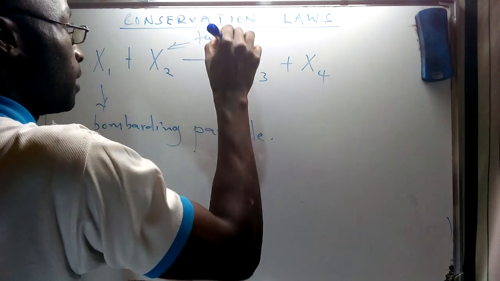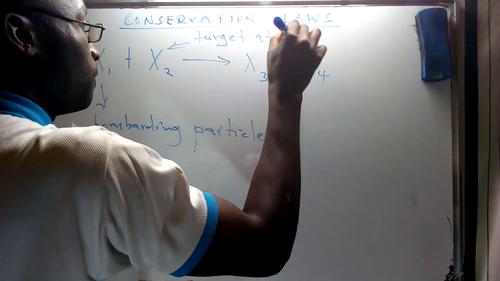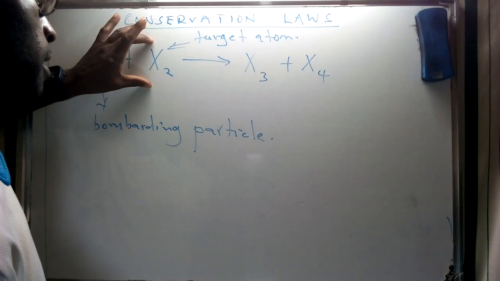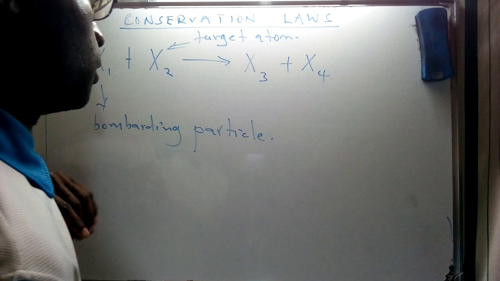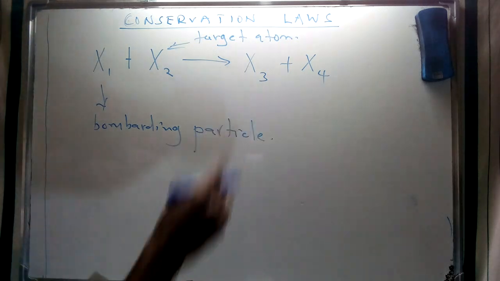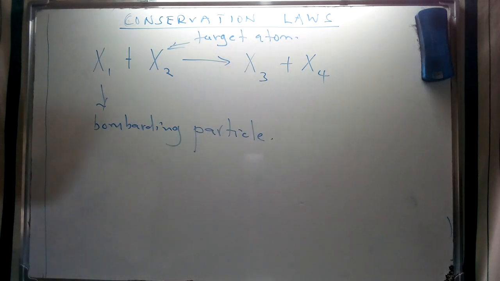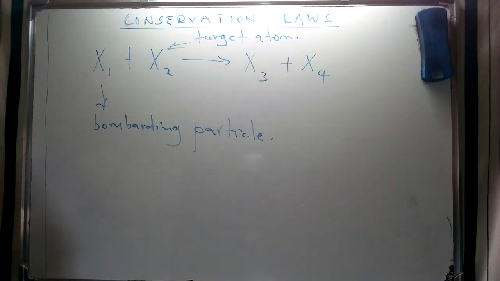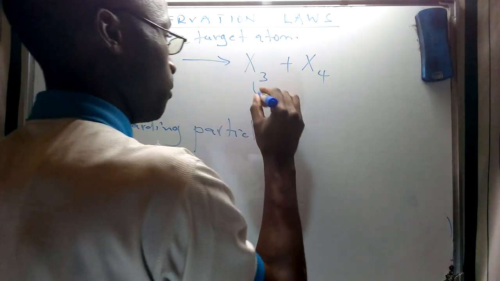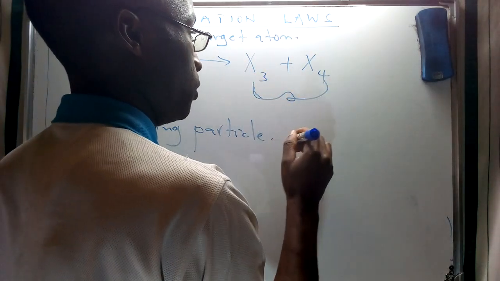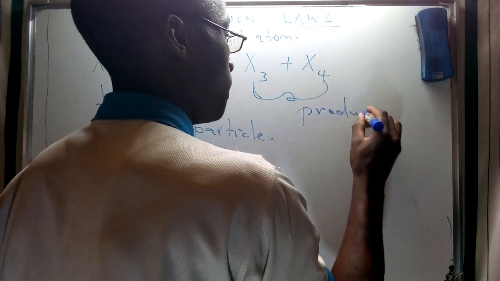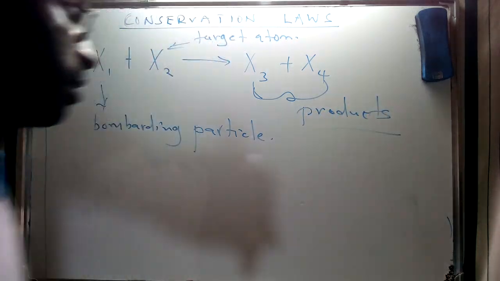So this is going to be a target atom, where perhaps we can take the bombarding particle to be a helium nucleus bombarding, say, nitrogen-14, etc. And we're going to have specific products formed after that, perhaps a daughter nuclide and some forms of energy which are going to be released. These form a range of two, but not limited to two, products. This can form radioactive products, as we said.